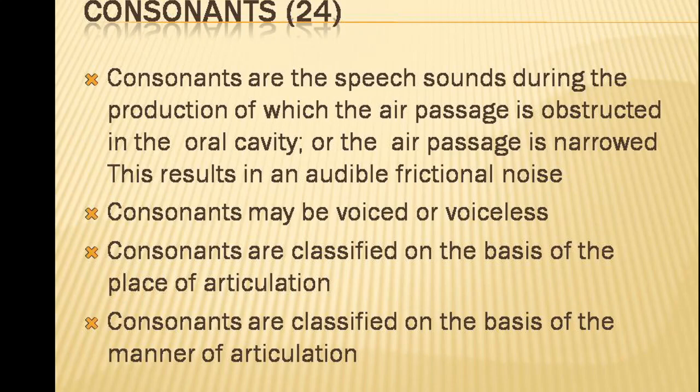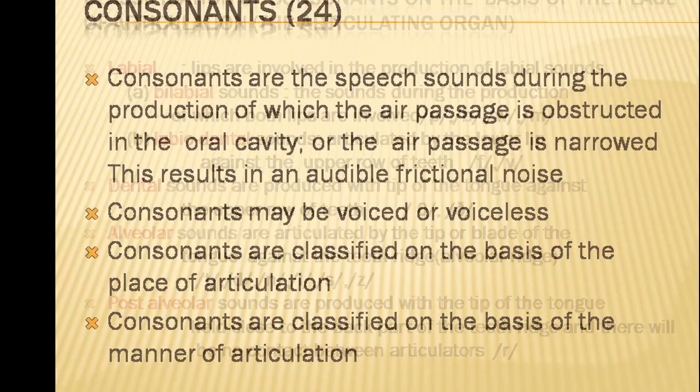Consonants are also classified on the basis of the manner of articulation, how they are articulated. In this way, there are different classifications for consonants, as in the case of vowels, which we have seen in the previous class.